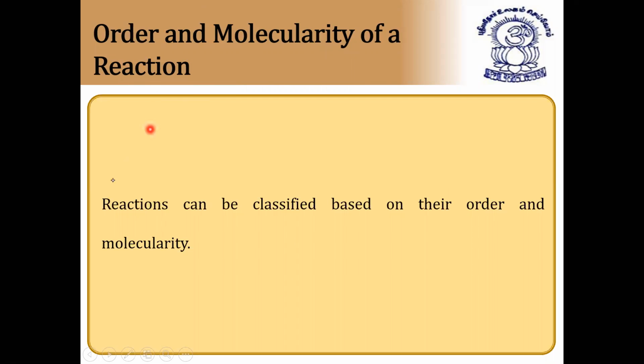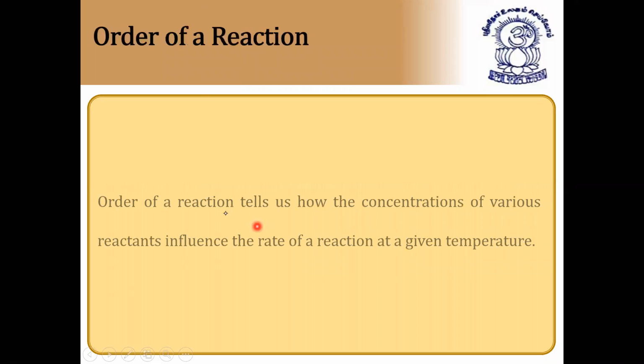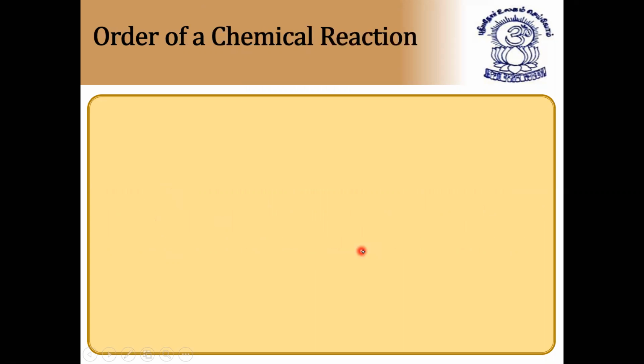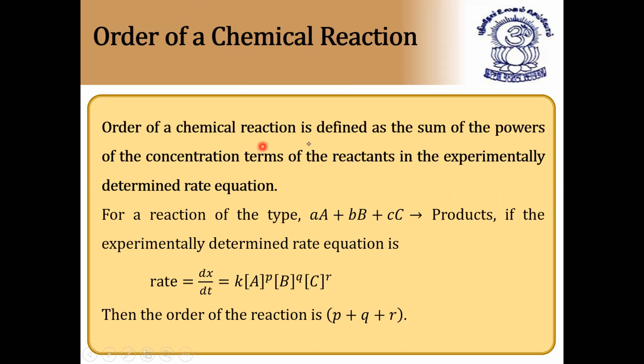What is order and molecularity of a reaction? Reactions can be classified based on their order and molecularity. So first we'll see the order of reaction. It is very simple. Order of reaction tells us how the concentration of various reactants influences the rate of reaction at a given temperature. The order of a chemical reaction is defined as the sum of the powers of the concentration terms of the reactants in the experimentally determined rate equation. It is called the order of reaction.